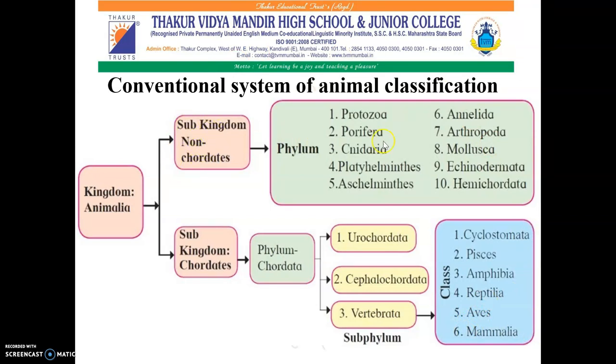Whereas over here on the top side you can see the subkingdom non-chordates. The non-chordates are classified into 10 phyla, and they are Protozoa, Porifera, Cnidaria, Platyhelminthes, Aschelminthes, Annelida, Arthropoda, Mollusca, Echinodermata and Hemichordata.